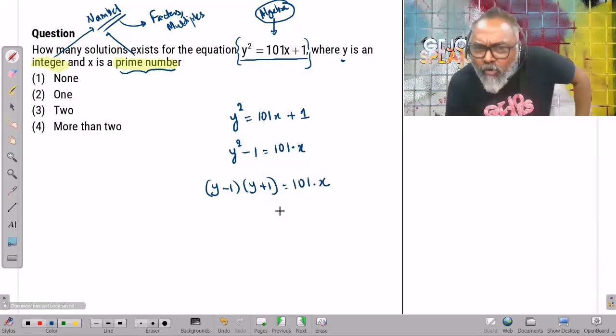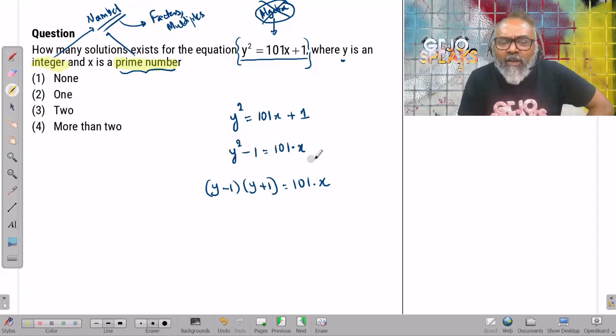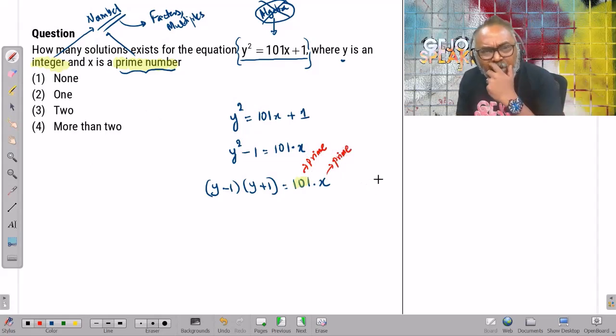But ever notice something? If for the time being I forget about algebra and get to the realm of numbers, I can actually see that this particular number 101 is a prime number. And it's also given that x is also a prime number. Oh, okay. Wait a minute.